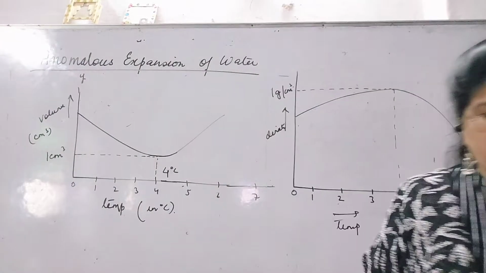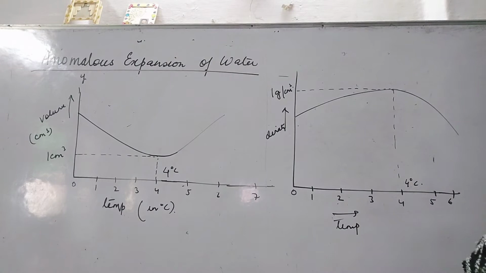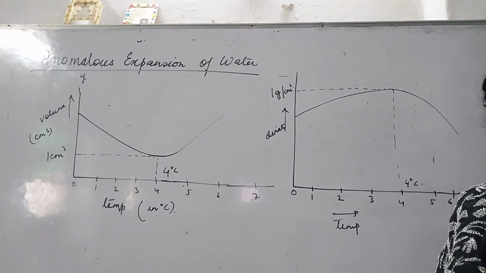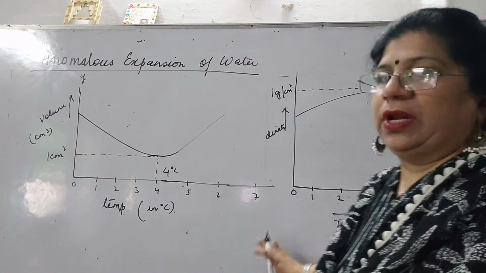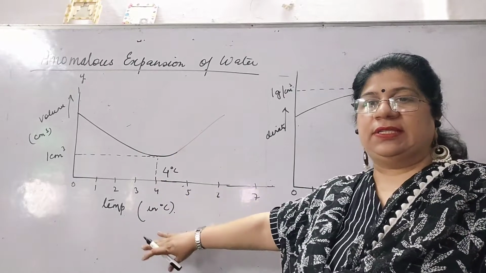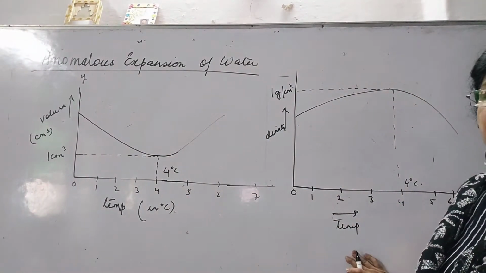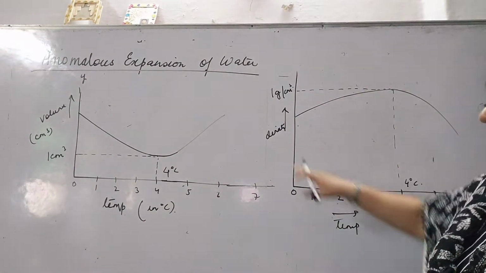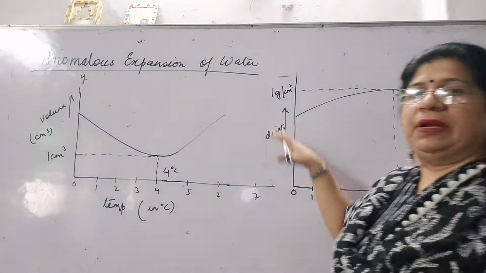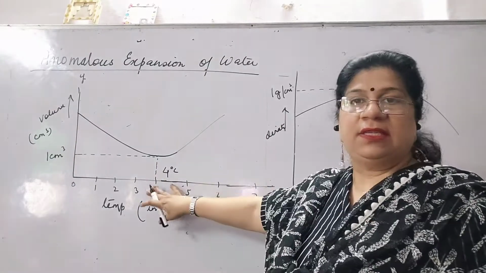We are going to see anomalous expansion of water. When water is heated, now I have made two graphs. One is volume versus temperature. The other is density versus temperature. If you see in your book, some of the books have made it volume in gram per centimeter cube, but this is basically density and this is volume.